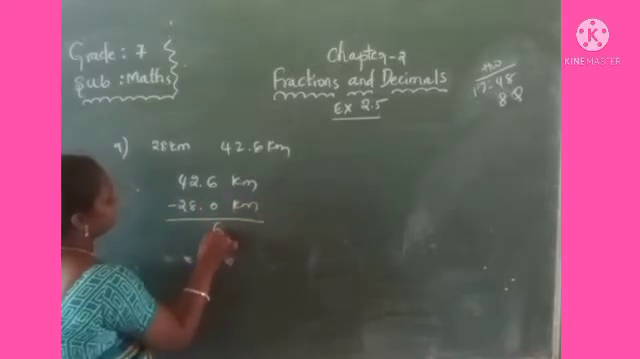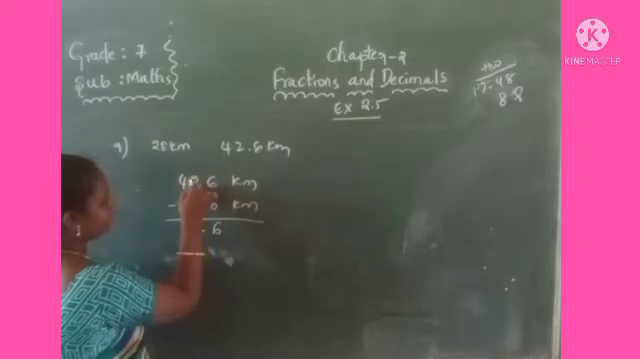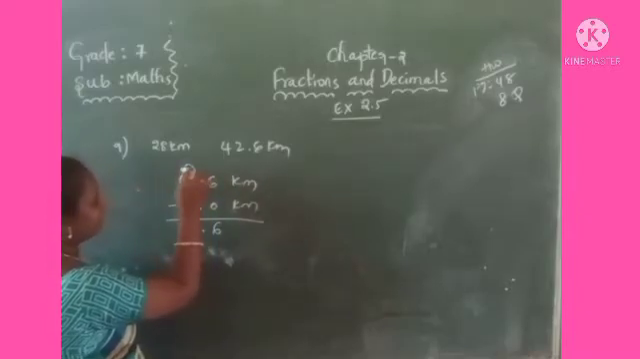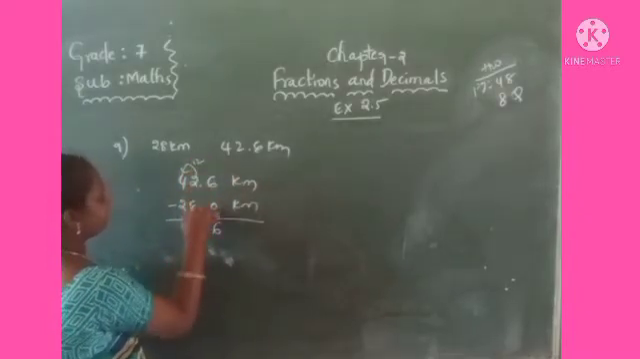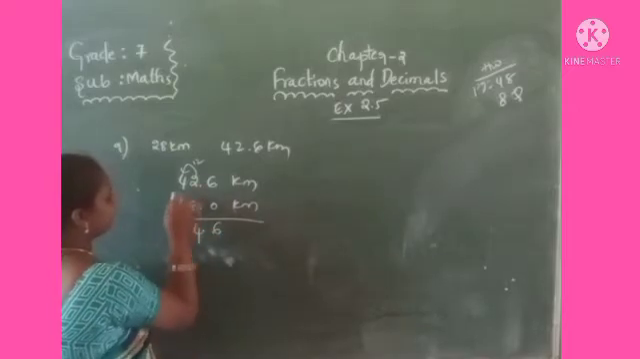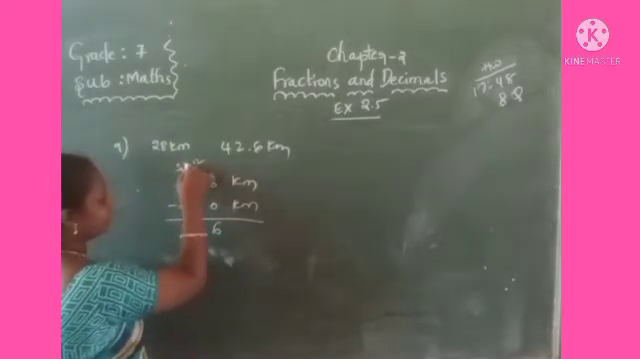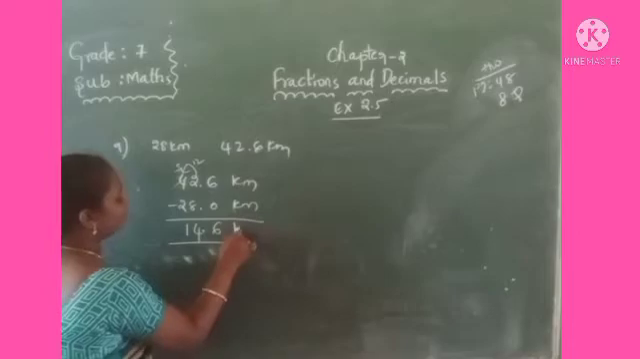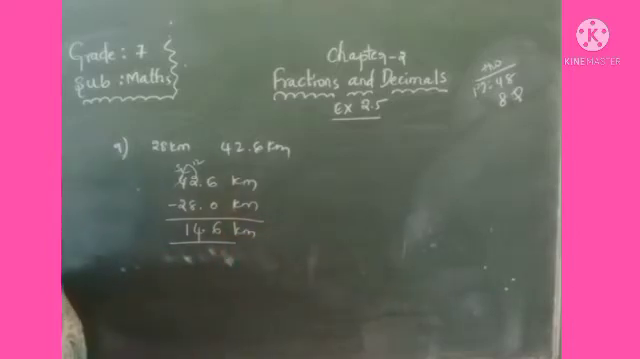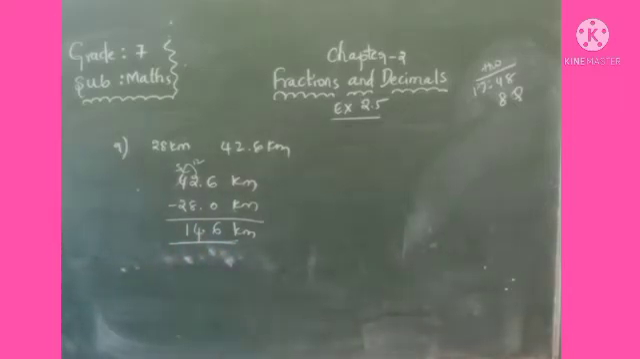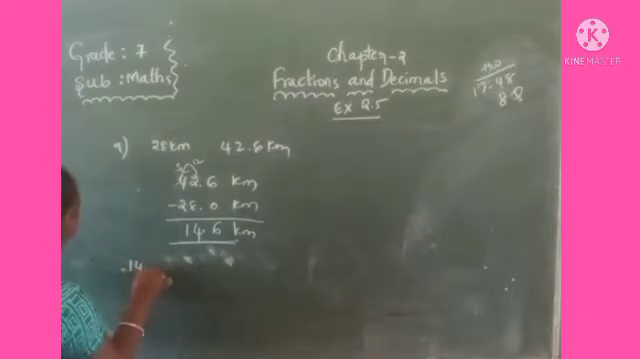Subtract 6 minus 0, 6. 2 minus 8, no. You will not subtract, take the borrow, it becomes 12, 12 minus 8, 4. Here 1 means reduced, 3 will be there, 3 minus 2, 1. How many kilometers is less than? 14.6 kilometers. That is the answer. You write there 14.6 kilometers is less than.